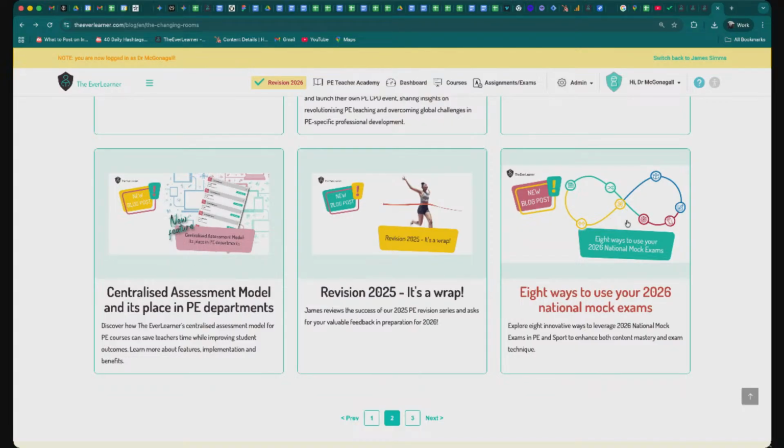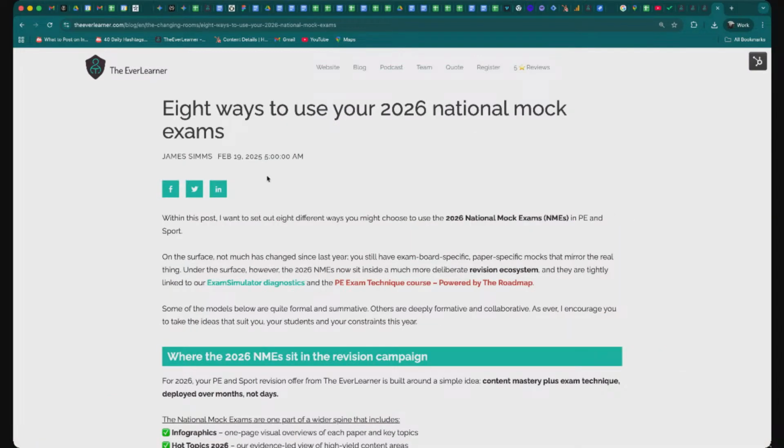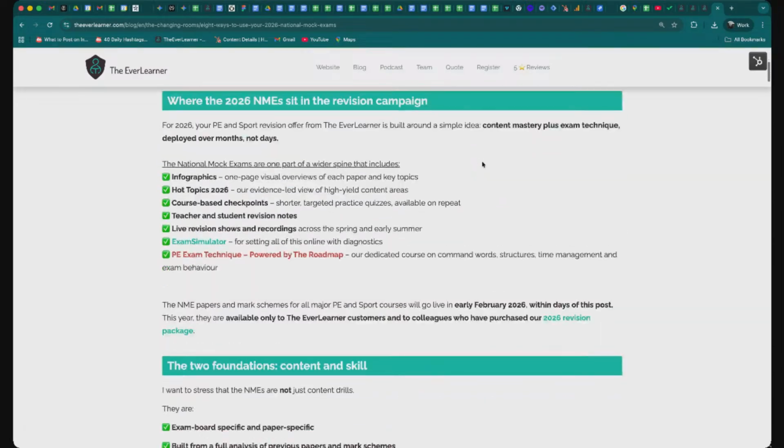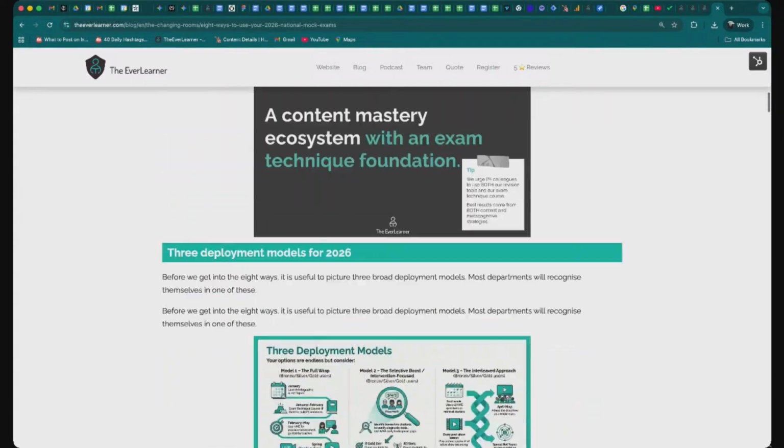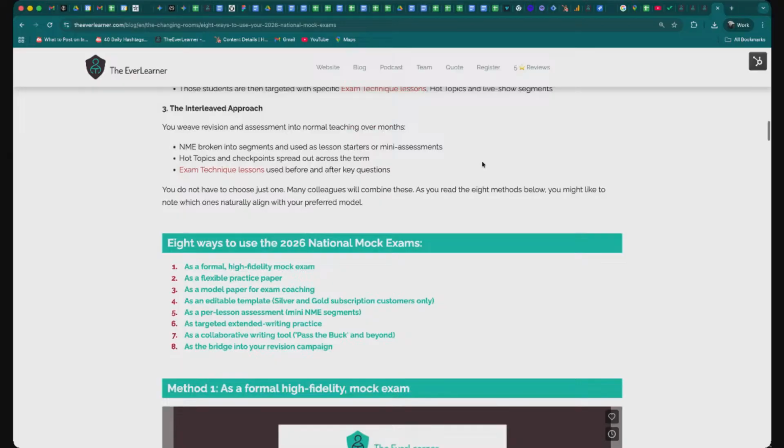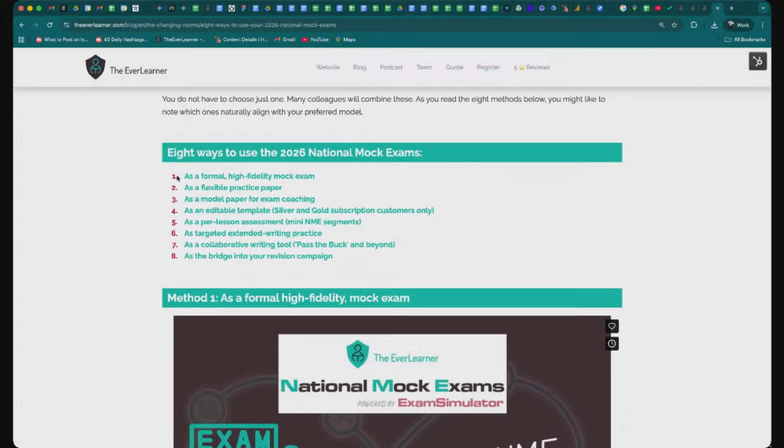So we've got a blog post, which was originally written back in February 2025, but we have updated it and republished it for 2026 with new content, by the way. And what we've got here is a full blog post detailing the full offer and how to use the offer. But basically, this is what I want to get to. We are recommending that there are 8 different ways that you can use your national mock exam.